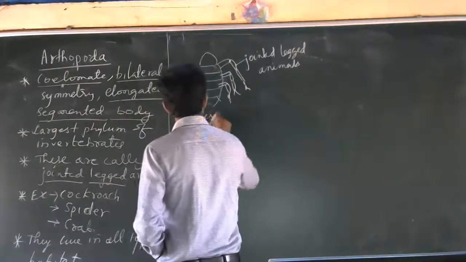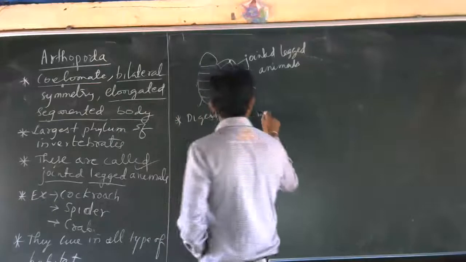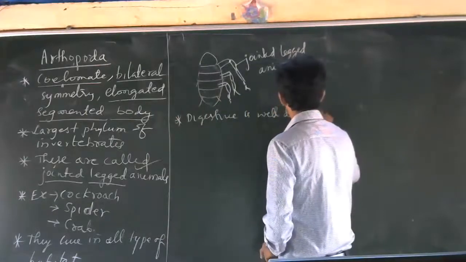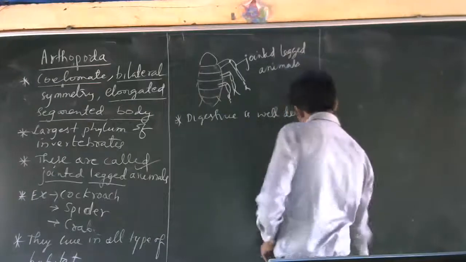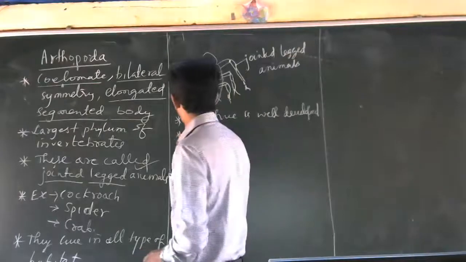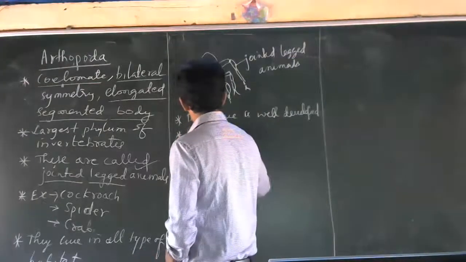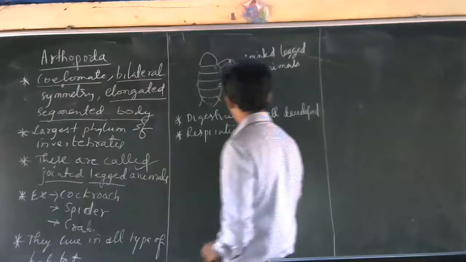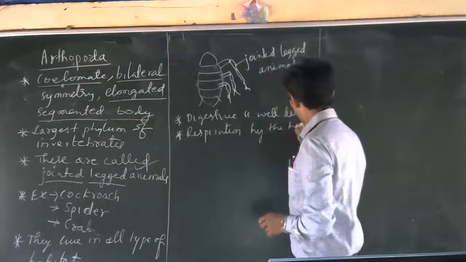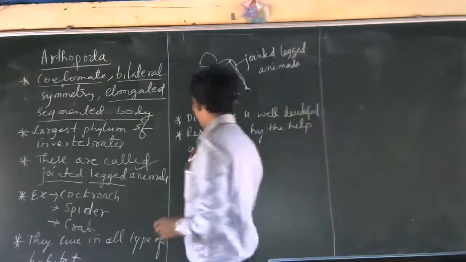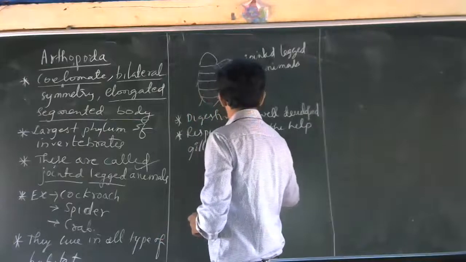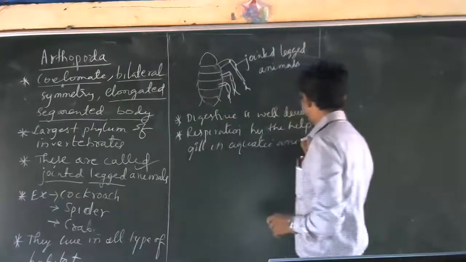The digestive system is well developed. Well developed means all the parts of the digestive system are present. That's why it is well developed. Respiration happens by the help of gills in aquatic animals.